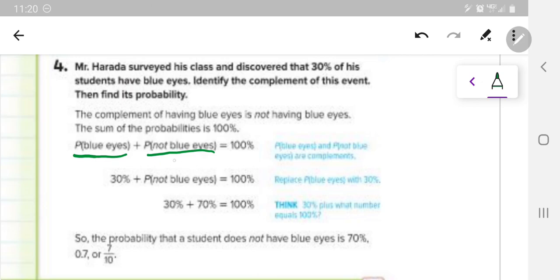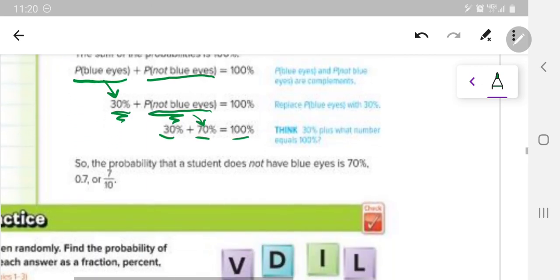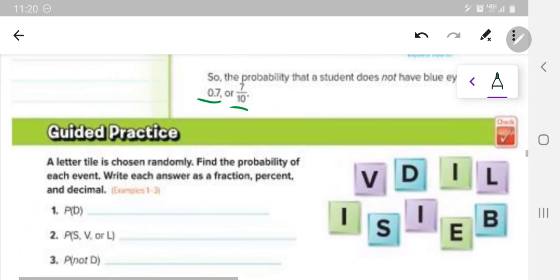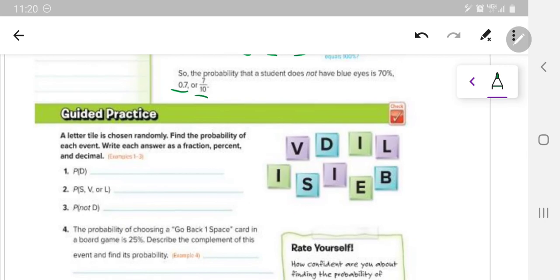So the complements always have to add up to 100% or 1 whole. Since the probability of getting blue eyes is 30%, then that means the probability of the opposite, the complement here, probability of not blue eyes, would have to be 70%, because 30 plus 70 is 100. Okay? And then they just change it into the decimal and fraction forms. Okay? All right. Good work.